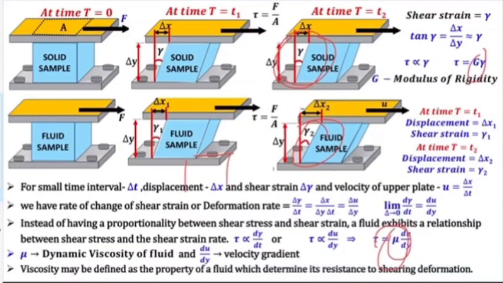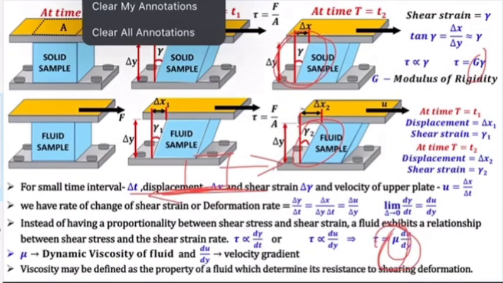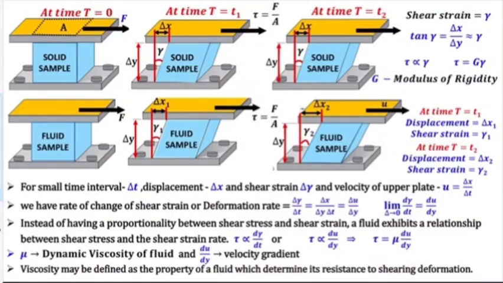It is like friction only. If a body is moving on a surface, it will have a friction force in the opposite direction. This mu is also like that. In different layers it will create resistance for the fluid to flow. This mu we call dynamic viscosity, and du by dy we call the velocity gradient.